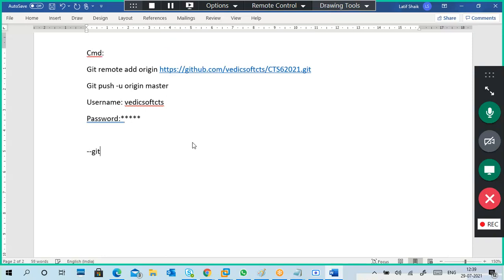Go to github.com/vedicsoft/cts620 and verify whether your data is added or not.